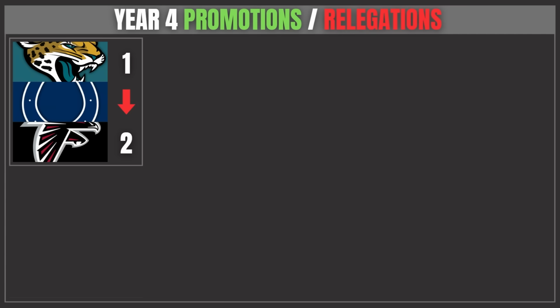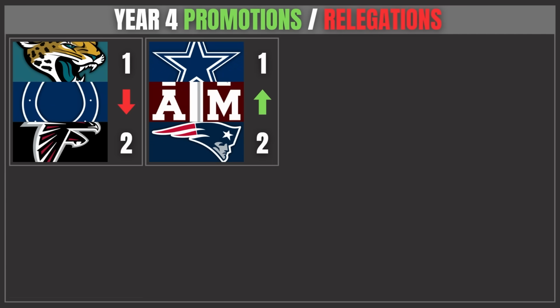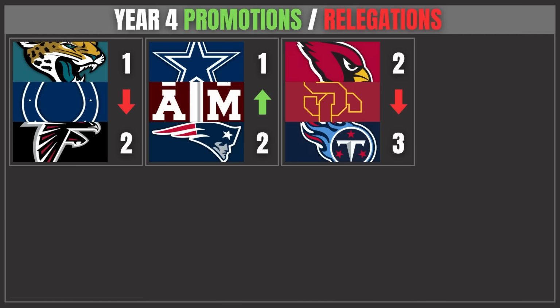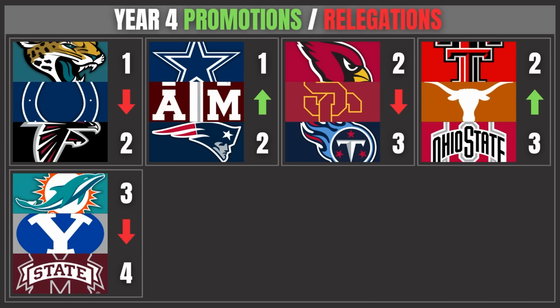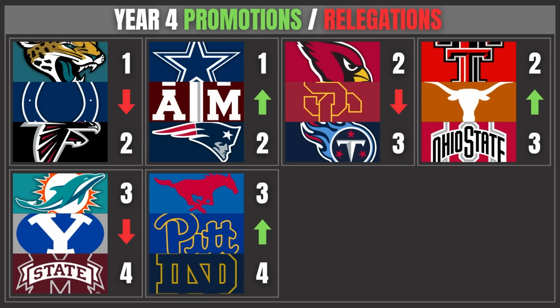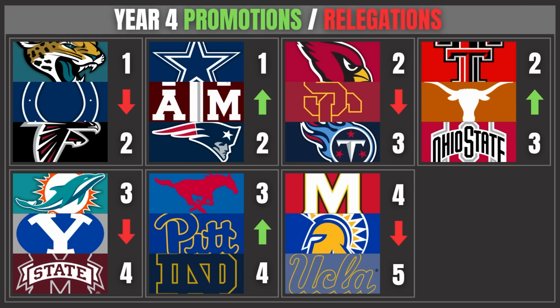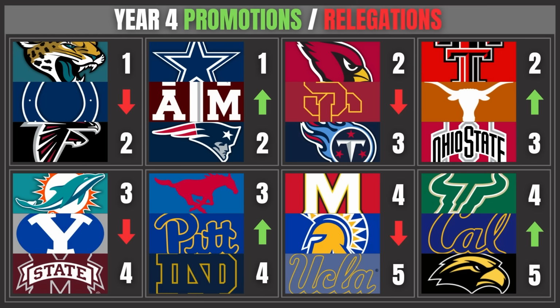The Jaguars, Colts, and Falcons going down to the Super. Cowboys, Texas A&M, and Patriots going up to the Premier. Cardinals, USC, and Titans going down to the Power. Texas Tech, Texas, and Ohio State going up to the Super. The Miami Dolphins, BYU, and Mississippi State going down to the Standard. Crazy. Into the Power is SMU, Pitt, and Notre Dame. Down to the National, the bottom is Maryland, San Jose State, and UCLA. And into the Standard is UCF, Cal, and Southern Miss.